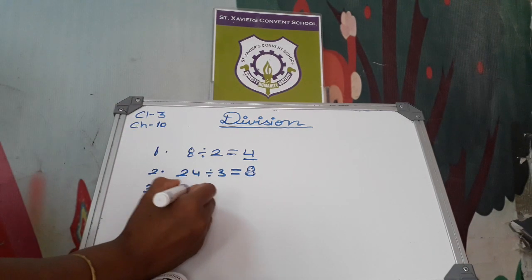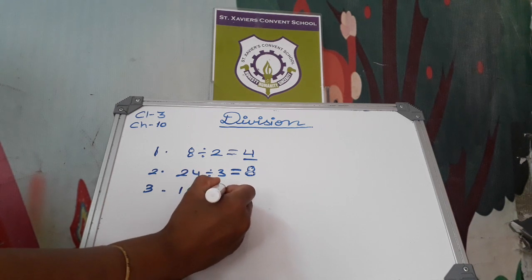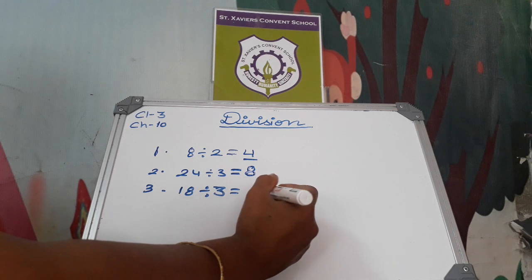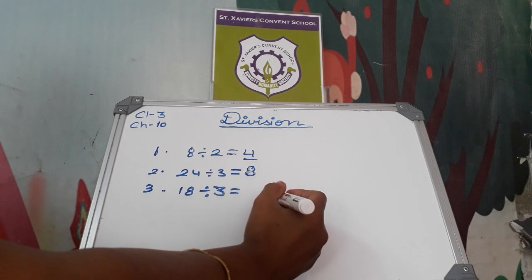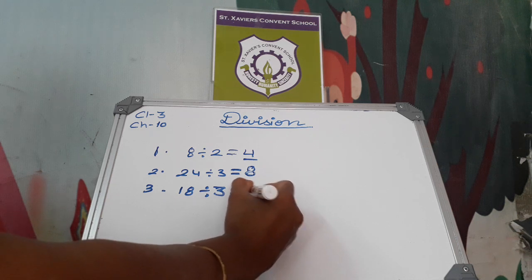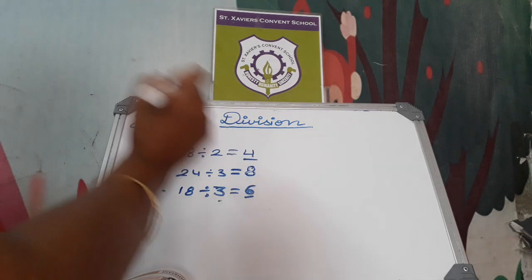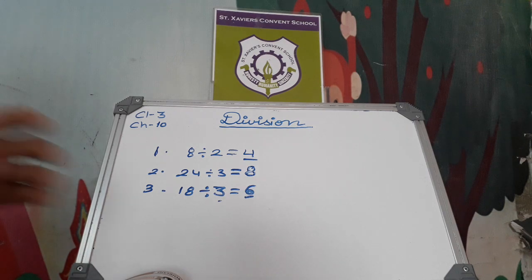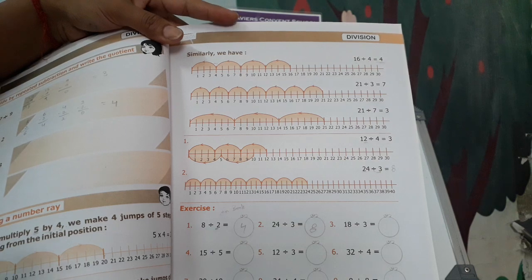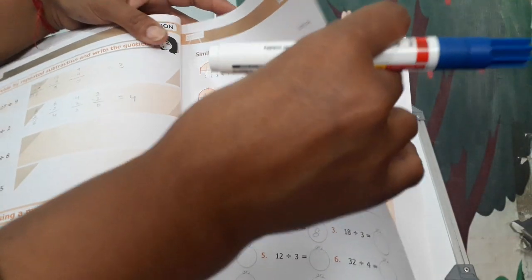Number 3, 8 divided by 3. Now again we have to read 3 table. 3 ones are 3, 3 twos are 6, 3 threes are 9, 3 fours are 12, 3 fives are 15, 3 sixes are 18. In the 6th time, 18 will go in the table of 3. Look at here, 4, 5, 6, 7, 8, 9, 10, 11, 12. Do yourself, do this exercise in your book.